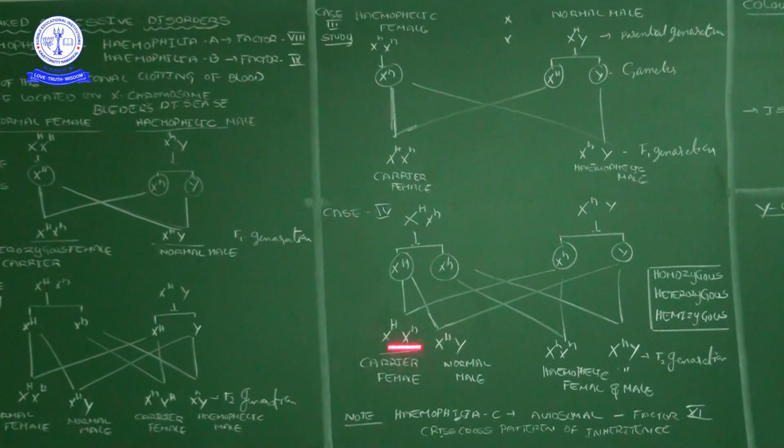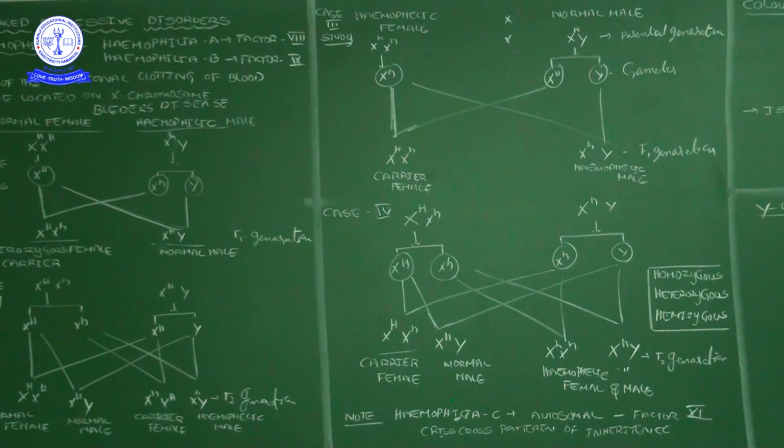And then these two, if you take these two, first one is the female, that too in the heterozygous condition, so that's why it is called carrier. And then X small h gamete crossing by the X small h, XX female, and both X chromosomes are containing the small h, so hemophilic female. And then here X small h crossing by the Y chromosome, X small h and Y.